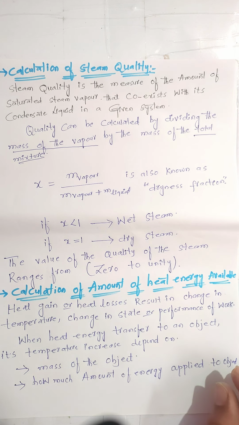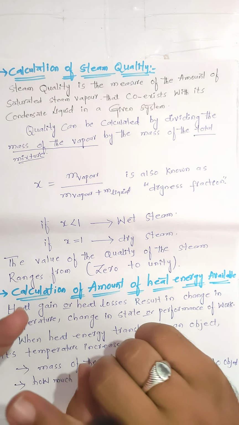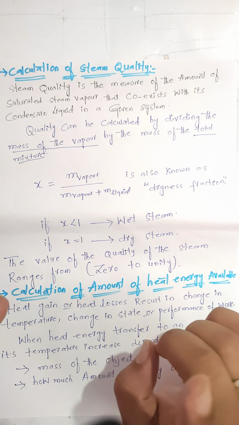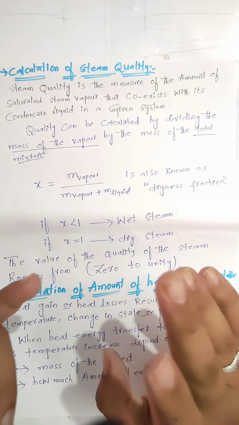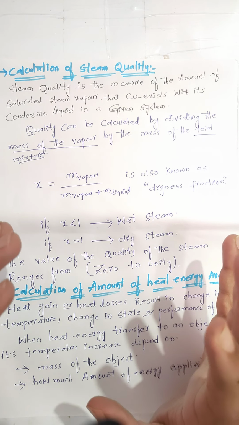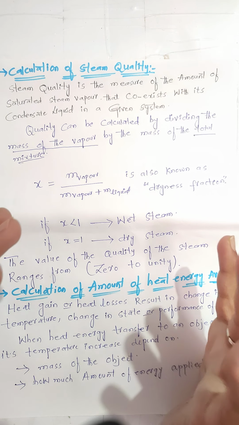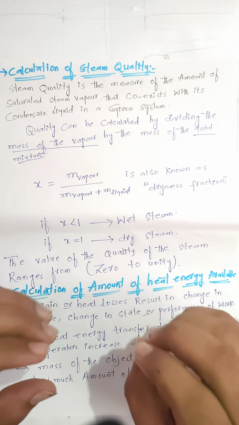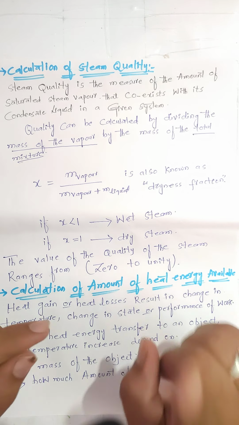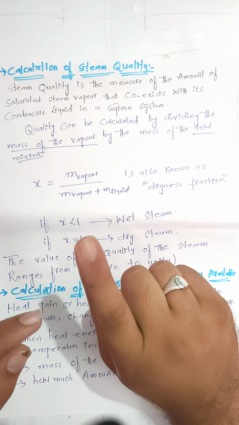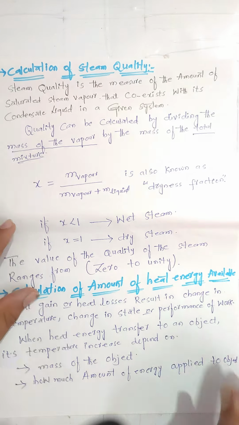Specific heat capacity is represented by C. It is the amount of energy needed to change the temperature of 1 kg of substance by 1 unit of temperature. Again I will repeat, the specific heat capacity is represented by C. It is the amount of energy needed to change the temperature of 1 kg of substance by 1 unit of temperature. Okay dear.